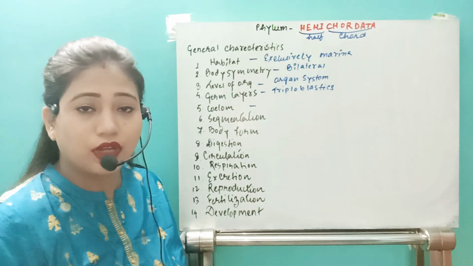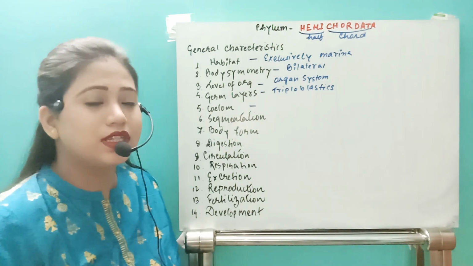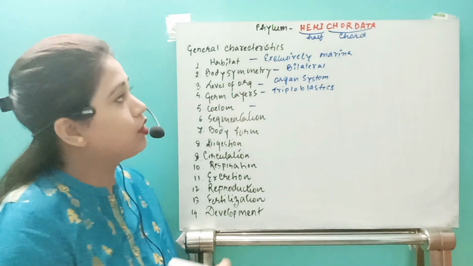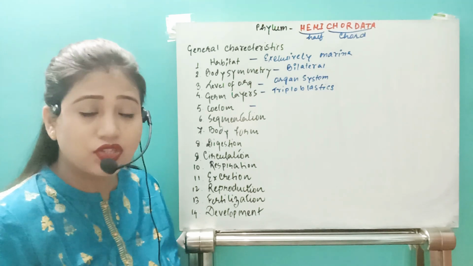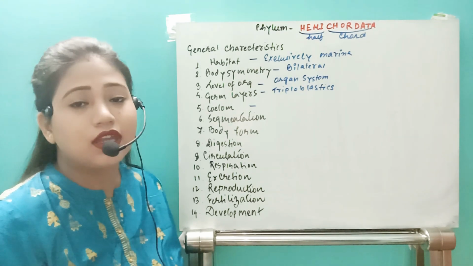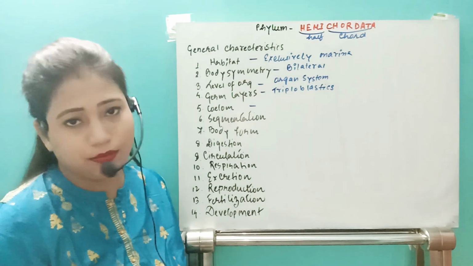Under the coelomates, we have two types: schizocoelomate and enterocoelomate. For the first time in the echinoderms, the enterocoelomate characteristic appeared.